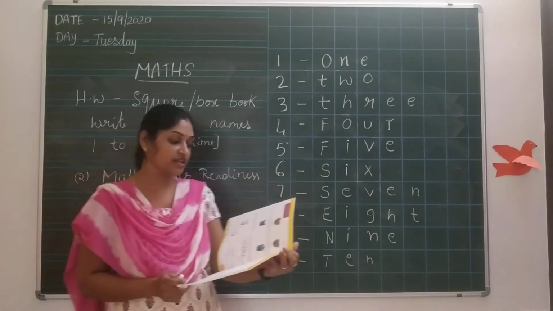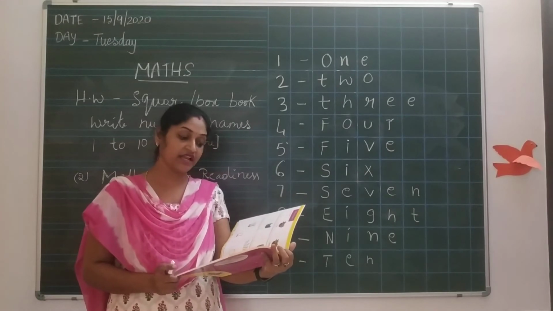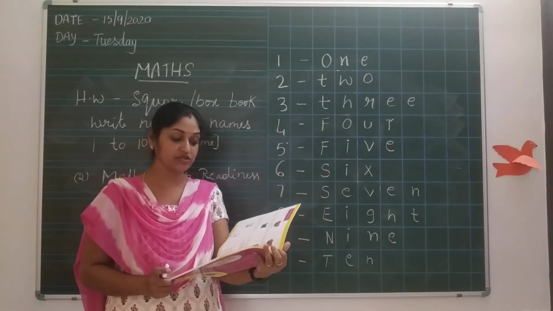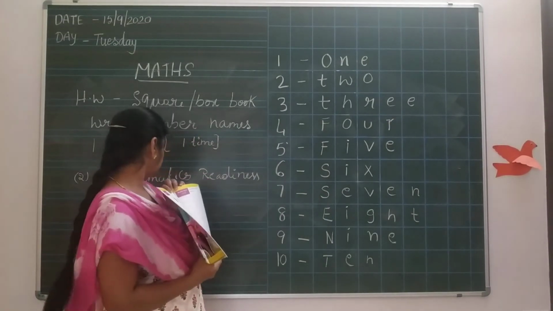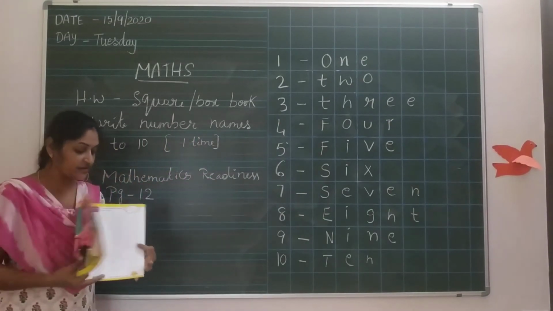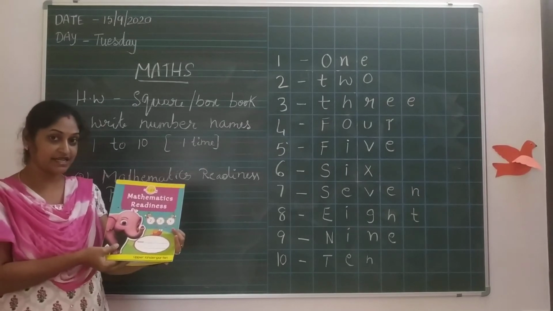There, what are they given? Trace the numbers and number names 1 to 10. What you have to do, children? Open page number 12 from the Mathematics Readiness book.